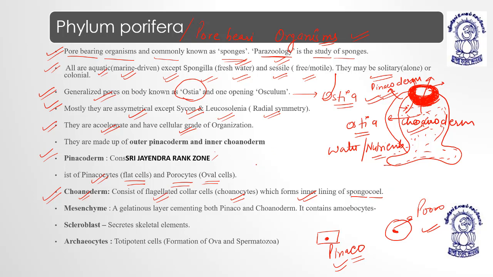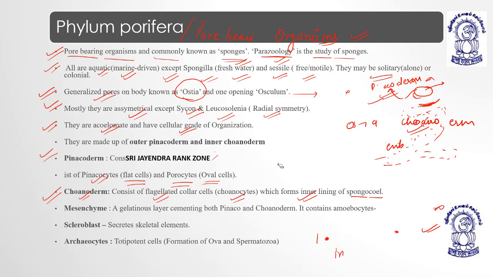So we have two layers. The outermost is pinacoderm and the innermost is choanoderm. Then we have a layer of mesenchyme.